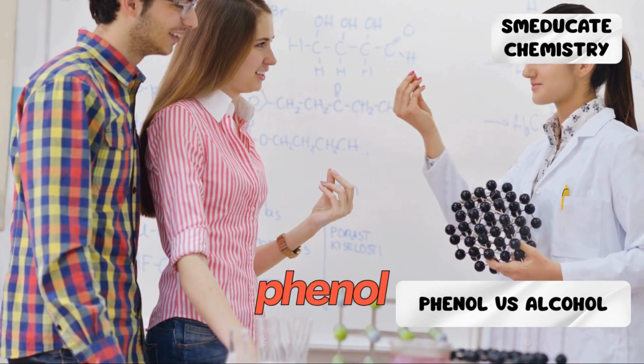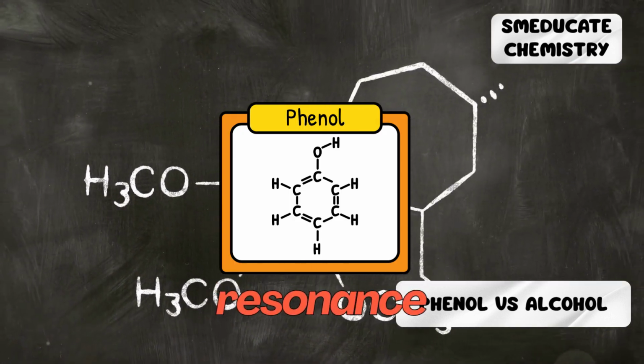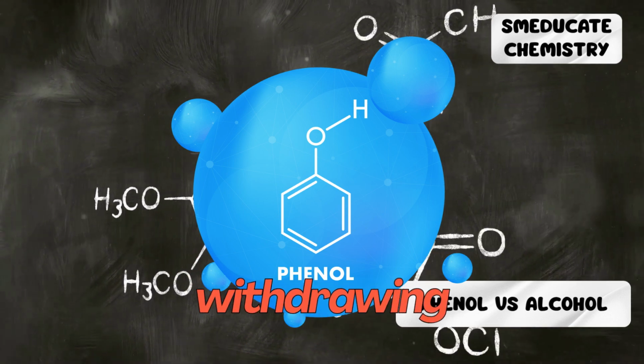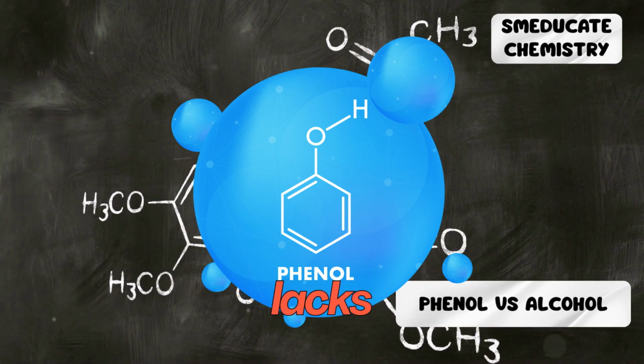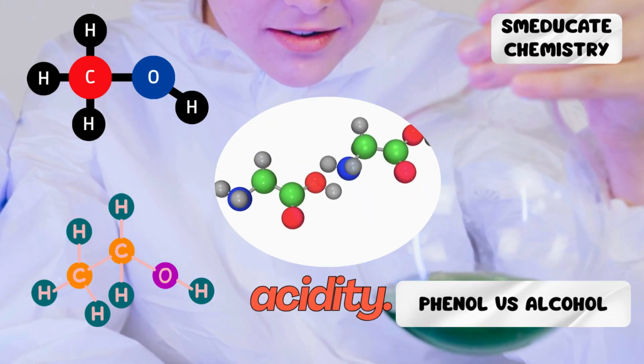In summary, phenol is more acidic because its ion is stabilized by resonance and the benzene ring's electron withdrawing effect. Alcohol lacks both advantages. That's why phenol is the clear winner in acidity.